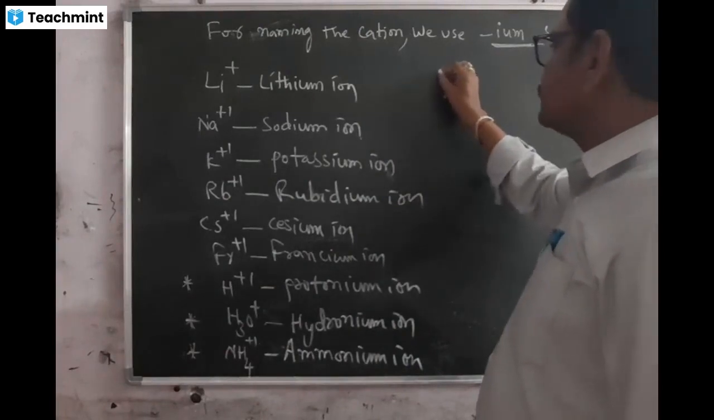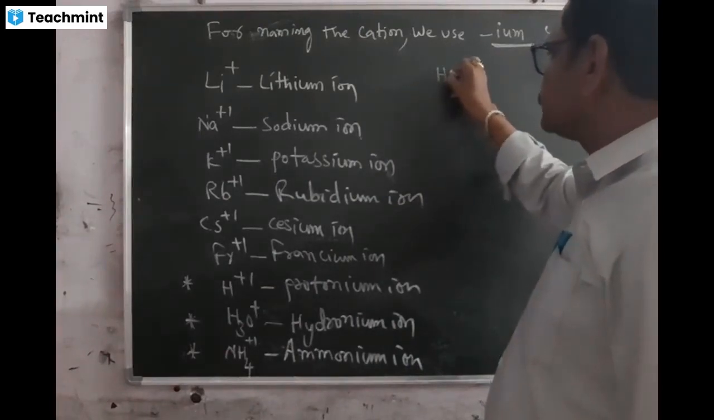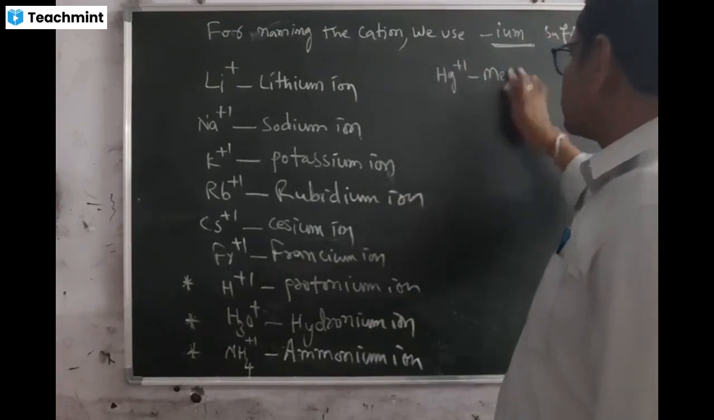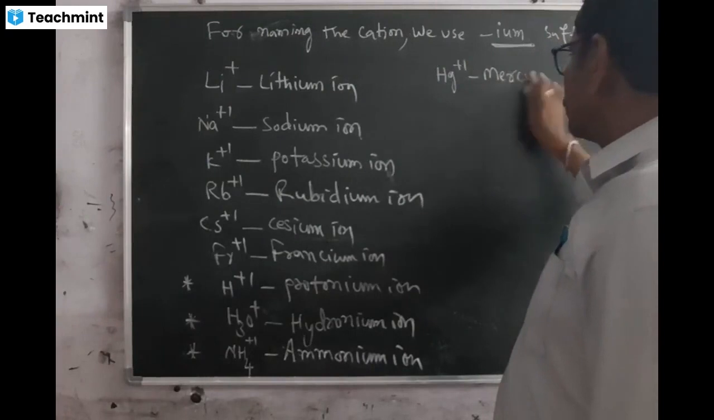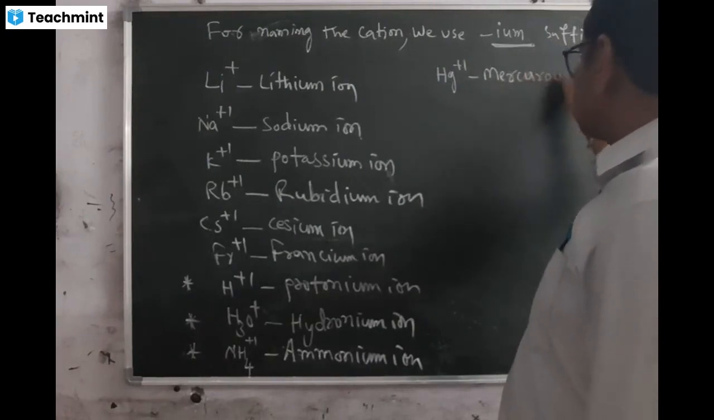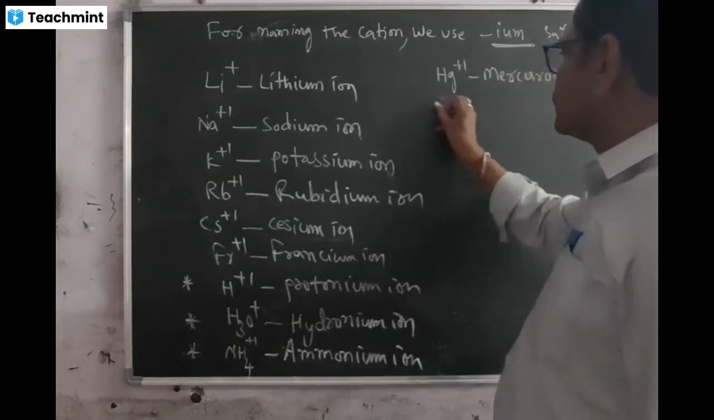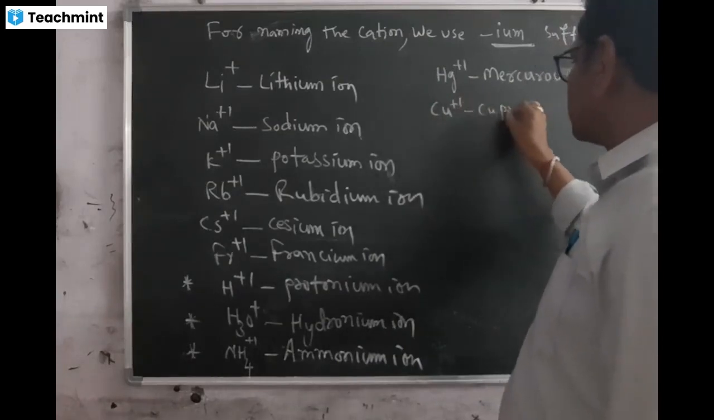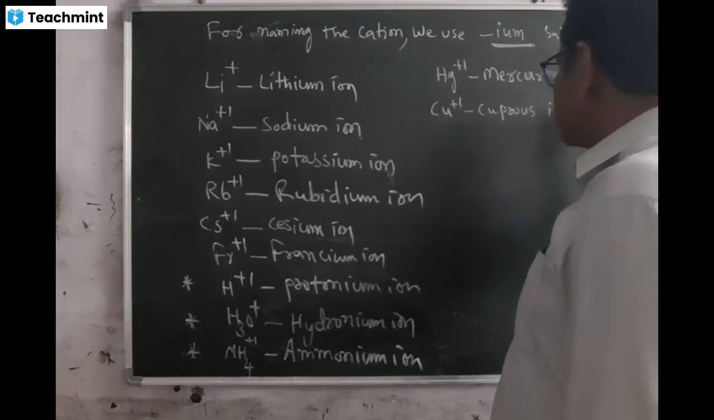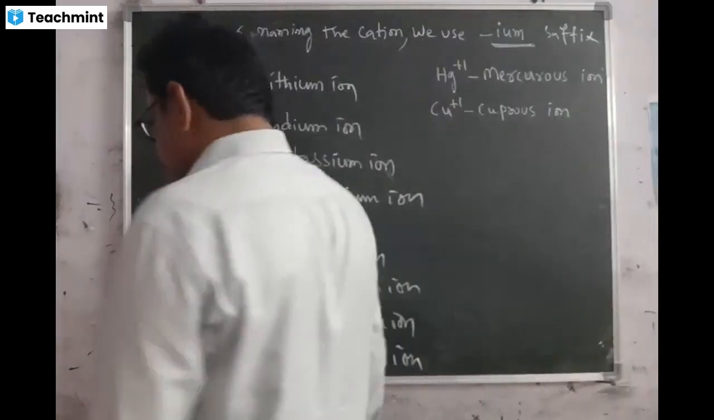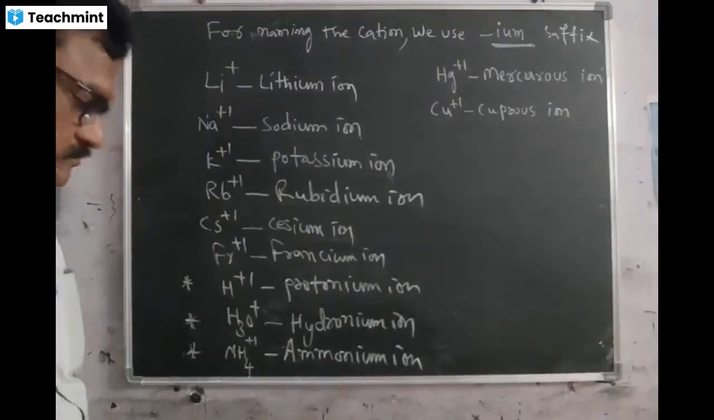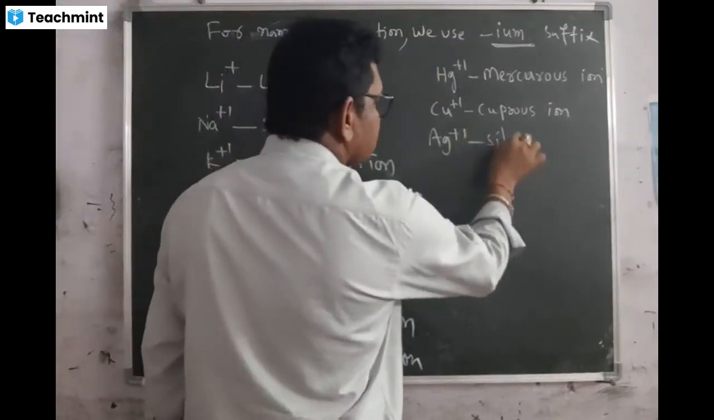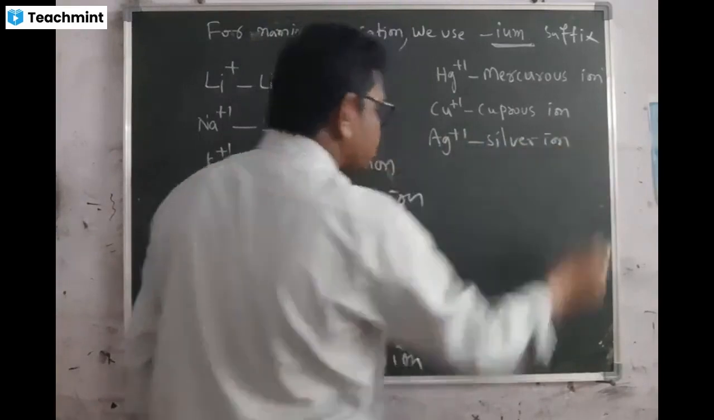Then I write here Hg+. This is mercurous ion. Cu+. This is cuprous ion. Ag+. Silver ion.